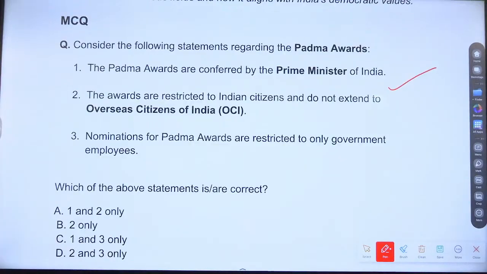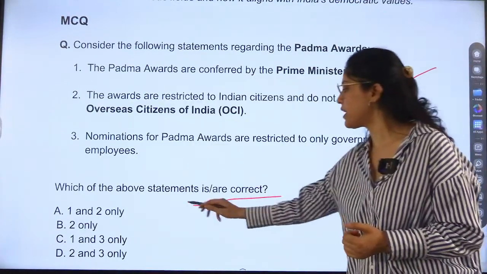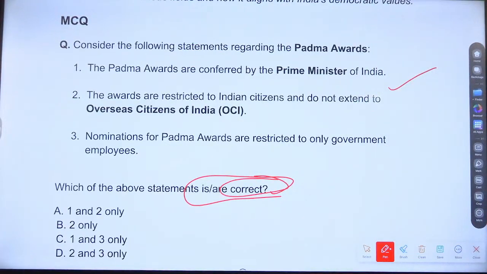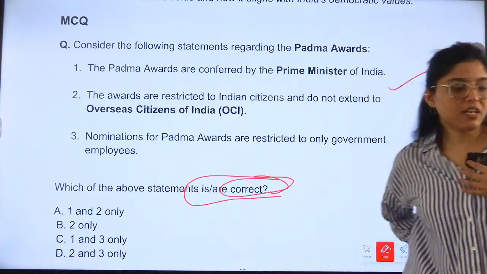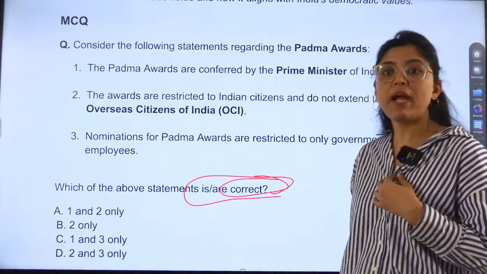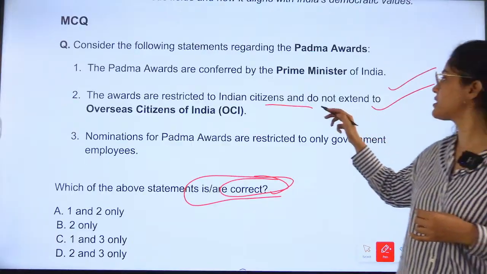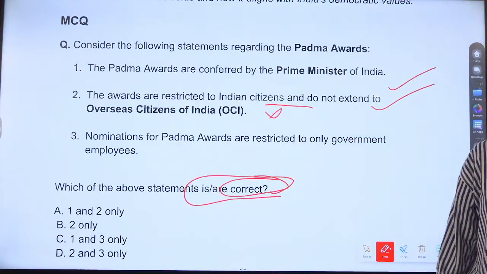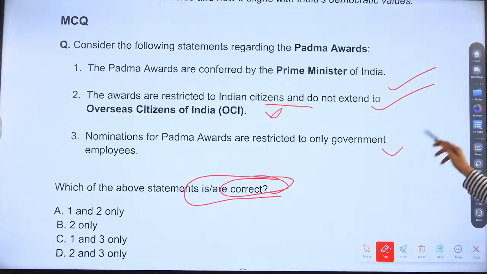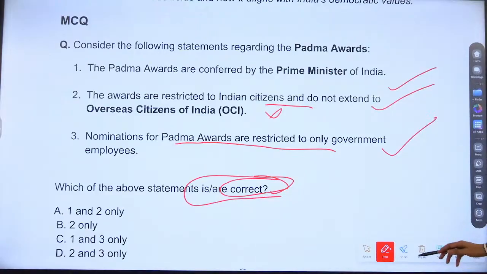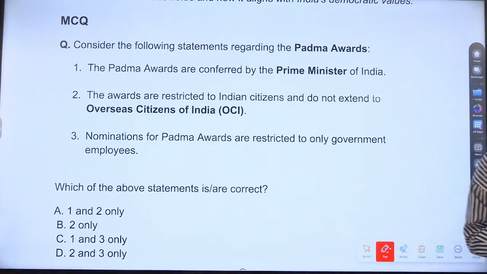Consider the following statements regarding the Padma Awards. Which of the statements are correct? This also we have to read. Correct or incorrect? So first is, it is conferred by the Prime Minister of India. Is it conferred by the Prime Minister of India? By whom? Second is, the awards are restricted to Indian citizens and do not extend to overseas citizens of India. Correct? Third, nominations are restricted to only government employees. Which statement is correct? There is one correct statement.